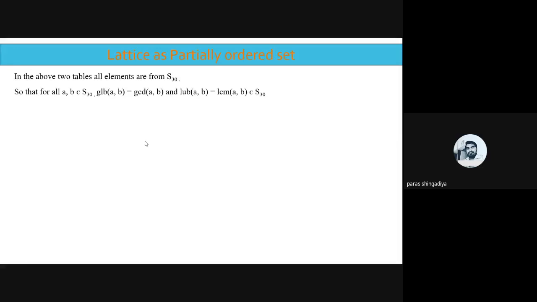So that for all A, B belongs to S30, GLB of AB is GCD of AB and LUB of AB, that is LCM of AB, belongs to S30 again. Okay, so that is the solution of the first example, and we can say that S30 comma D is a lattice as a poset. Okay, that is the solution of the first example.